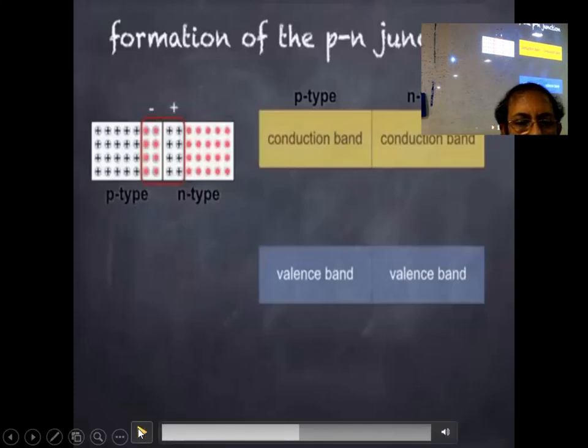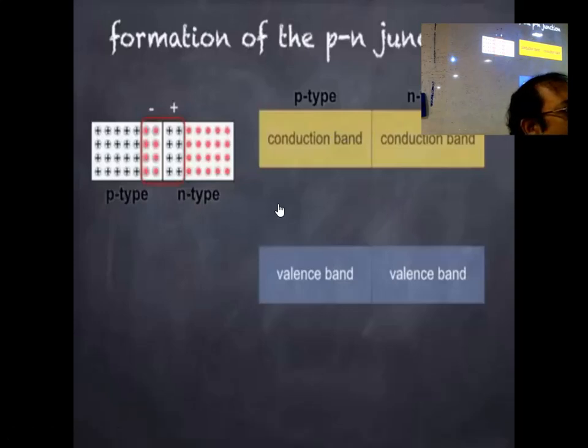What is the major function of semiconductor? Control current flow. If you want current flow, you can give conductor.